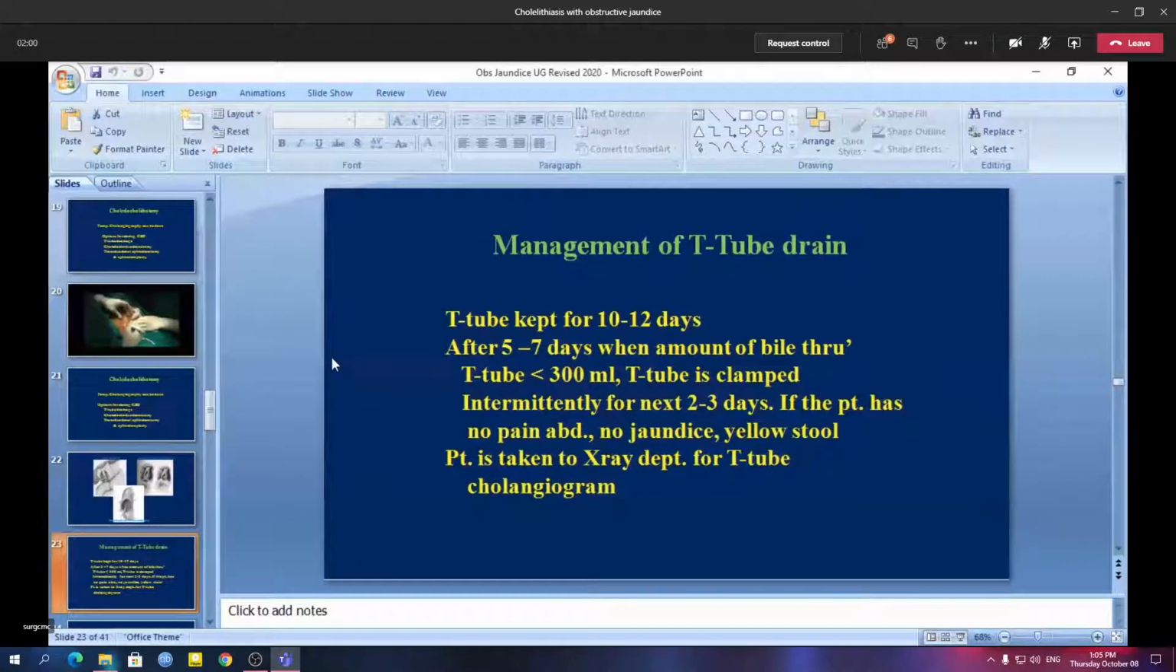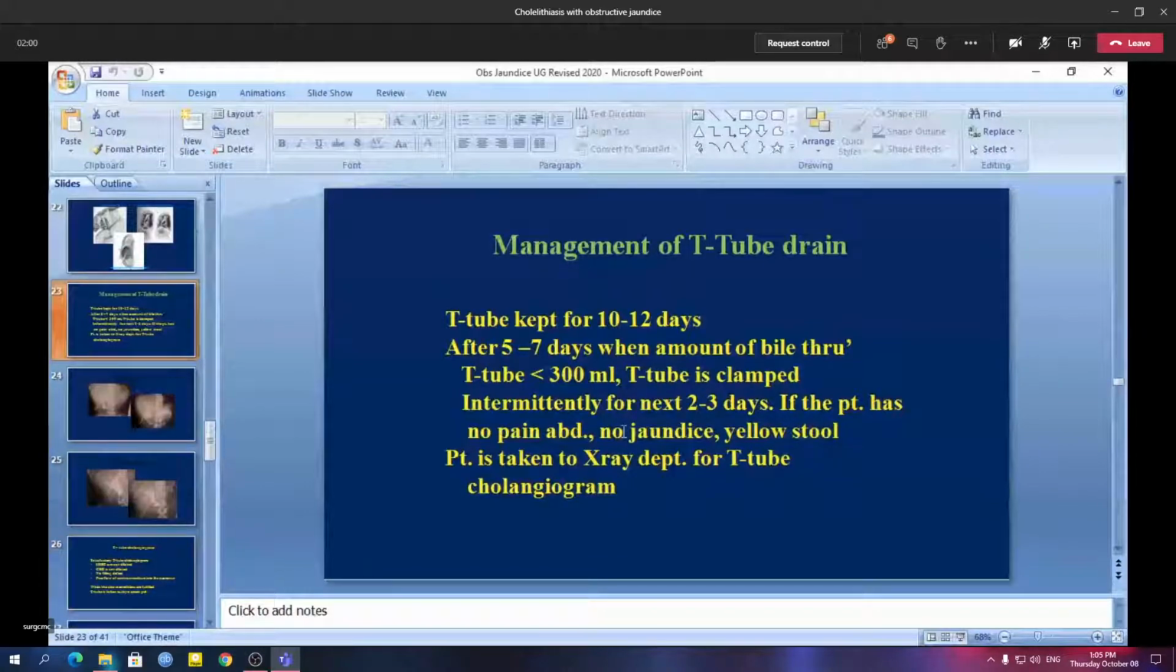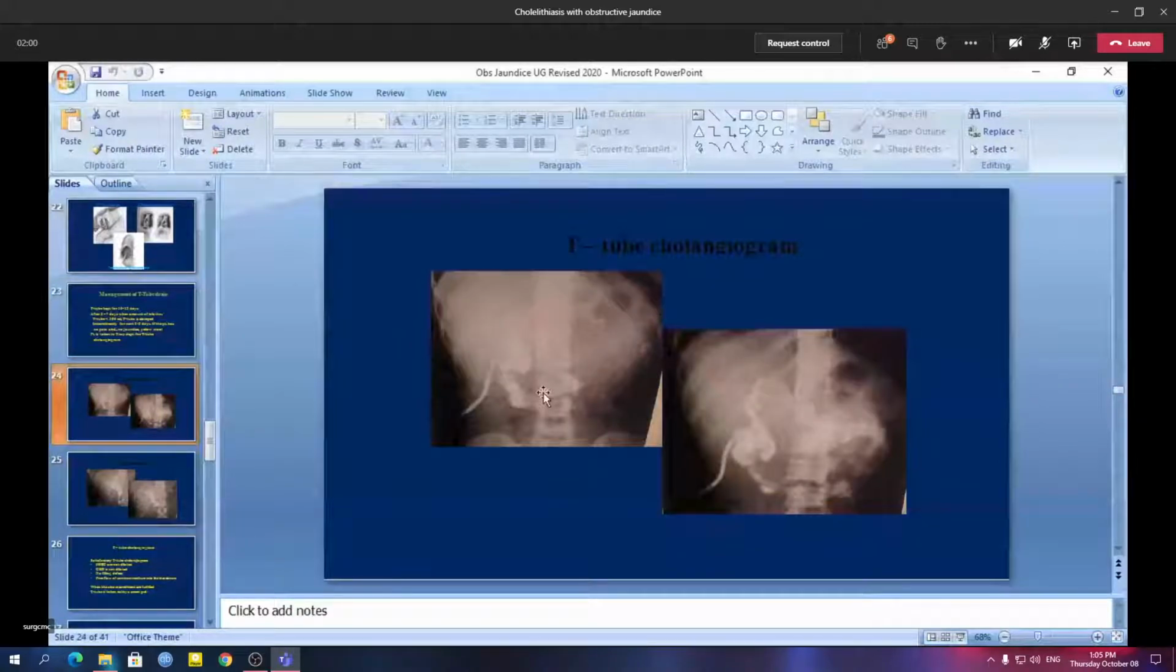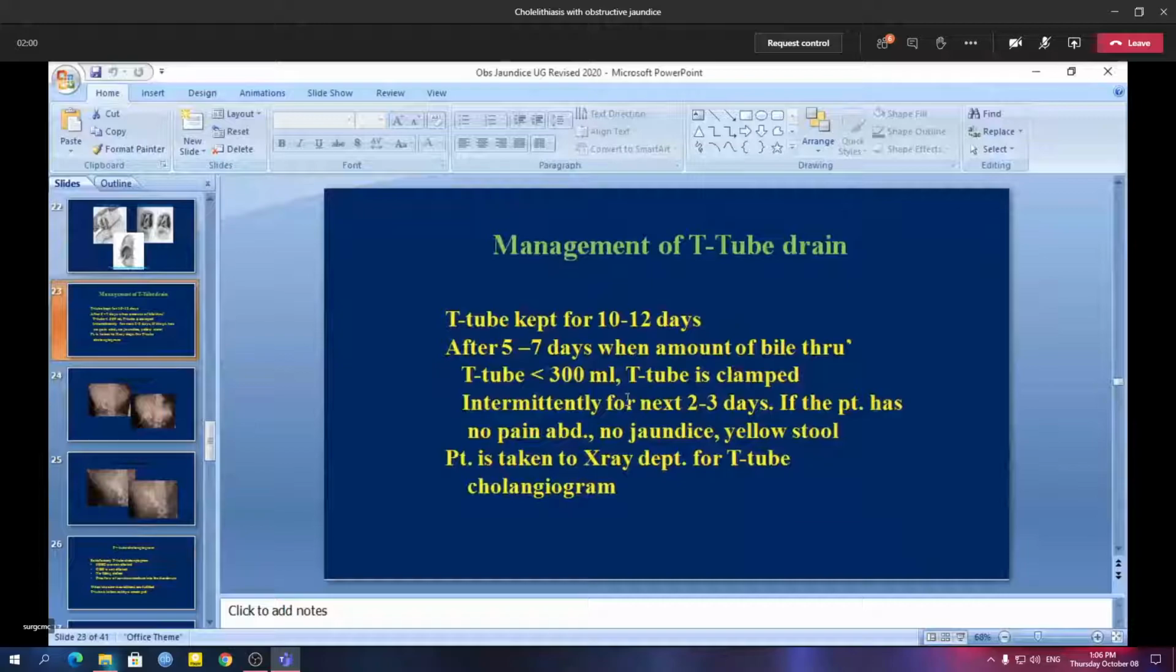So if you put in a T-tube, then the T-tube has to be kept for a minimum of 5 to 7 days, or 10 days. This is a picture of a T-tube cholangiogram, and this is the T-tube. After 5 to 7 days, we'll have to see the amount of bile that is coming through the T-tube. If it is less than 300 ml, then we start clamping the T-tube intermittently for the next 2 to 3 days. That means for the first day 6 hours, second day 8 hours, like that.